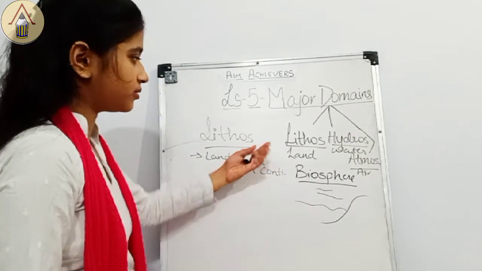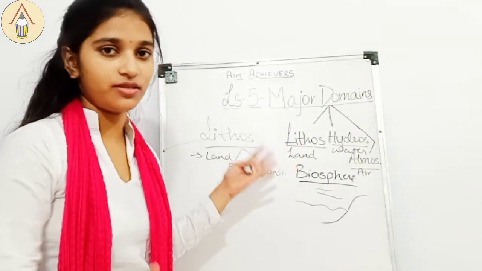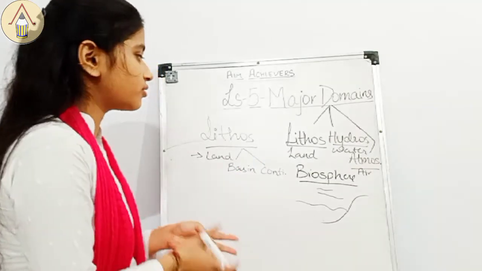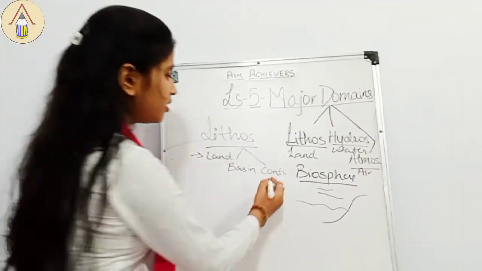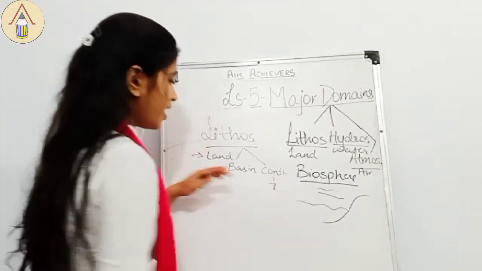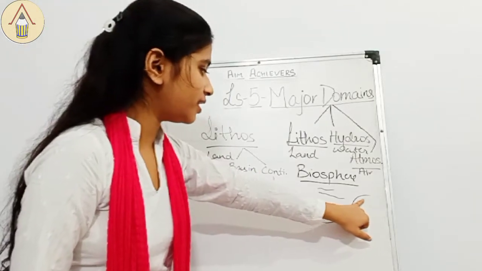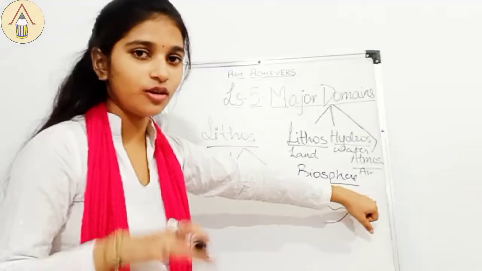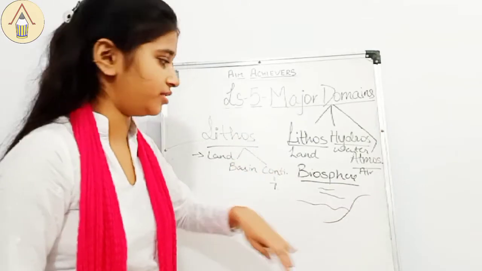Continent you all know. We have 7 continents. The larger land area, when it is together, is called a continent. There are a total of 7 continents.